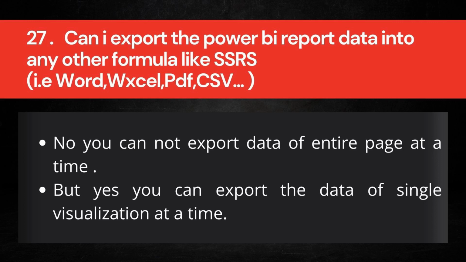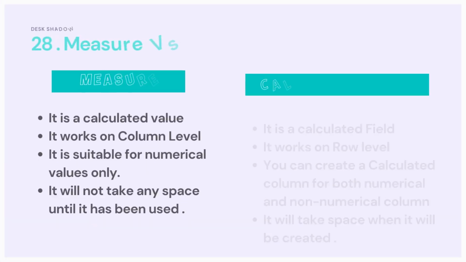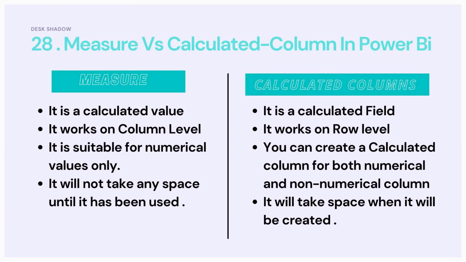Then the next question is, what is the difference between the measure and calculated column in Power BI? So, measure is a calculated value, whereas calculated column is a calculated field. Measure works on the columnar level, whereas calculated column works on row level. Measure is suitable for numerical values only, whereas in calculated column you can create a calculated column for both numerical and non-numerical columns.